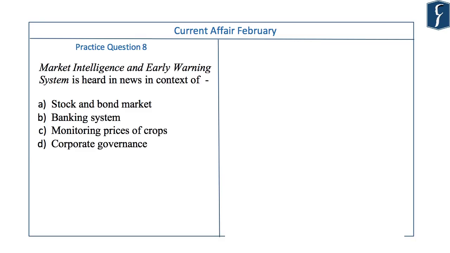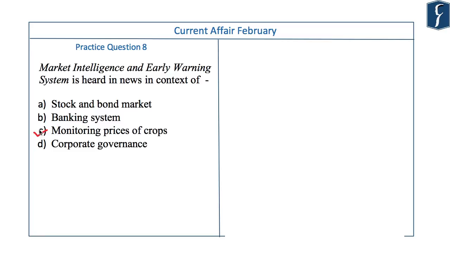Reforms related to agriculture are very important for the prelims examination. Let us see this question. Market intelligence and early warning system is heard in news in context of stock and bond market, banking system, for monitoring prices of crops, or corporate governance. The answer is option C.